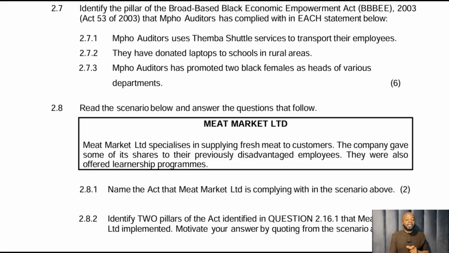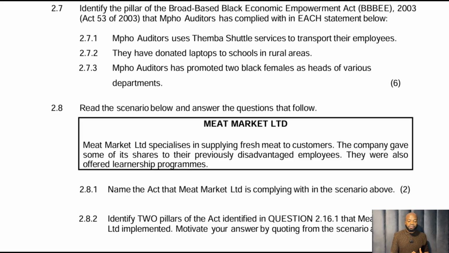They have donated laptops to schools in rural areas. That is social responsibility. That one is straightforward. Mpo Auditors has promoted 2 black females as heads of various departments. So they have made them to become managers. So here we are dealing with the pillar of management control. Let's look at the next question so we can see more pillars.